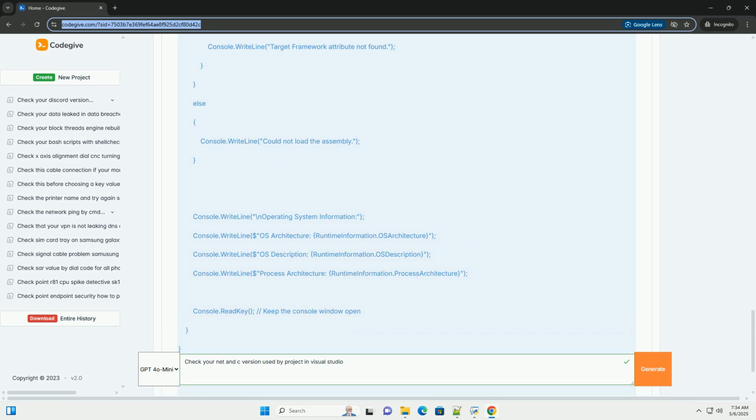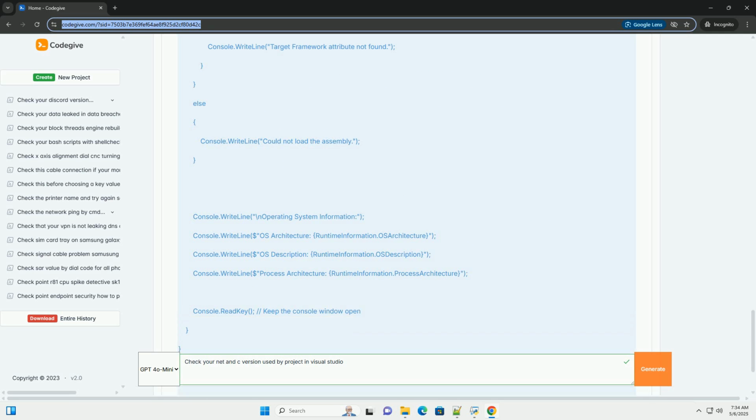Feature detection, method 3. This is the least reliable method. It attempts to use features that were introduced in specific .NET Framework versions. If the code executes without errors, it suggests that the .NET Framework version is at least that high. However, it doesn't give you a precise version.